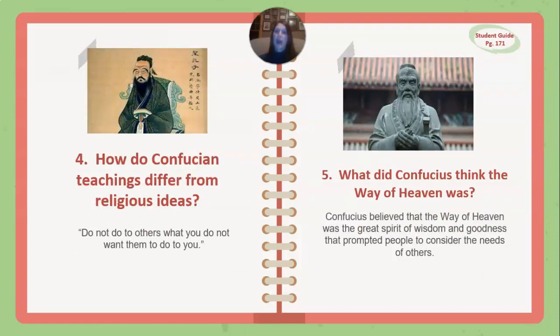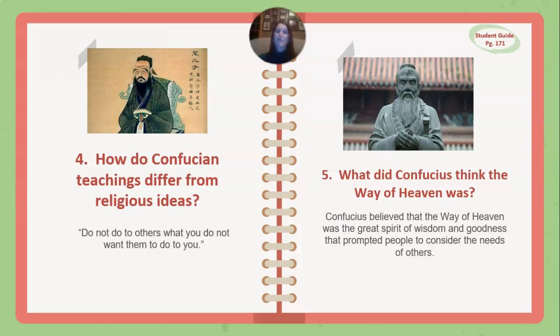Question number 4, how do Confucian teachings differ from religious ideas? Remember, we talked about that on the introduction, that Confucius didn't really talk so much about beliefs in different gods as he did more in philosophical views. So sometimes we talk about Confucianism as a religion, and then sometimes we talk about it as just a philosophical view or a philosophical way of life.